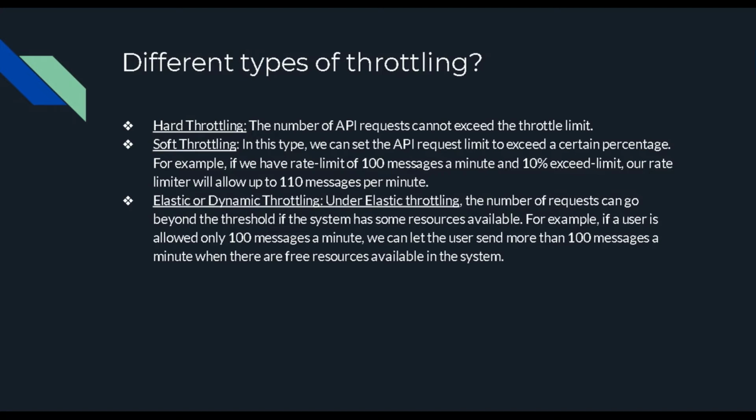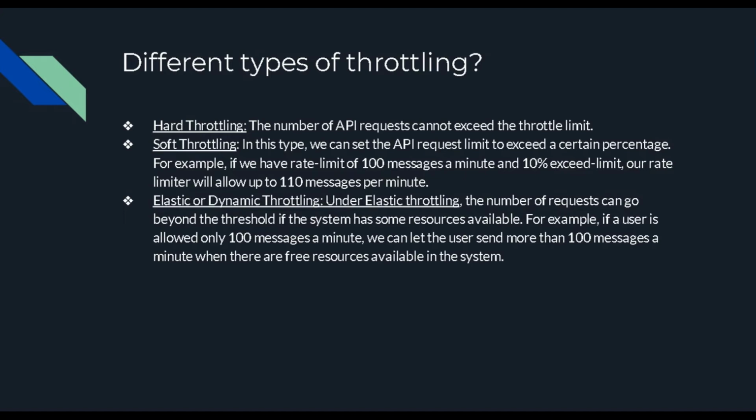In soft throttling, we say okay, we have decided that there will be a window and we are going to accept 100 messages within a minute. So we have a rate limit of 100 messages in a minute, and if 10% of that exceeds within a window, our rate limiter will allow those 10 messages, making a count of 100 plus 10, 110 messages per minute. So it's soft throttling, meaning you are not very harsh or rude that you only accept this many messages.